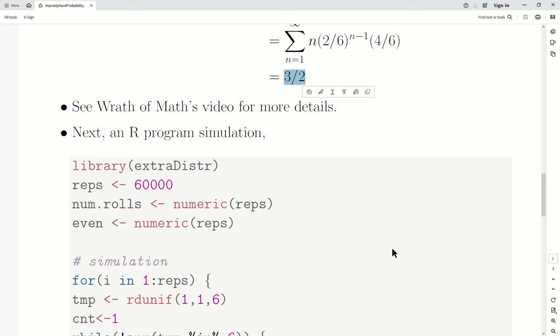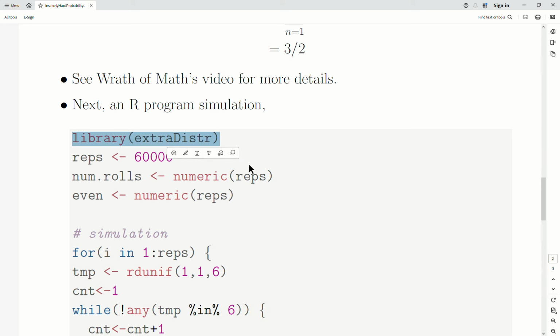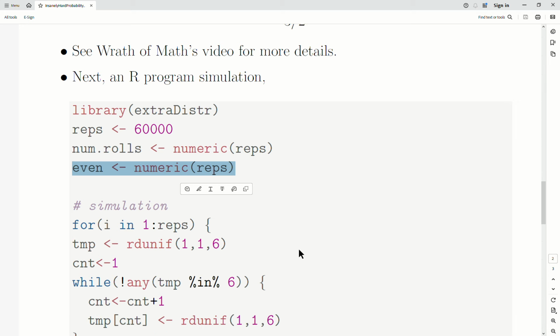Now here's my program. I use this package, extraDistr, because it supplies a lot of different distributions that base R doesn't have, and it has a discrete uniform in there. I'm going to conduct this experiment 60,000 times. Unconditional experiment. So I'm going to roll a die until a 6. And just remember that: some number 1 through 5, and then a 6. So I'm going to track the number of rolls it takes to roll a 6, but I'm also going to track whether all the rolls were even or not.